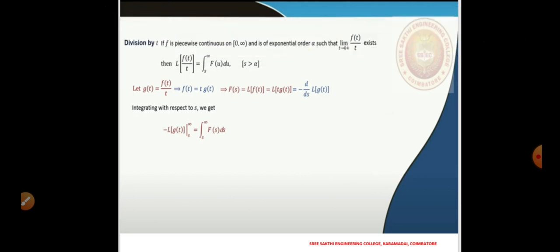Then when we substitute s, we have simply the L of g of t, and on the right-hand side F of s ds integrated from s to infinity, and this gives the result.